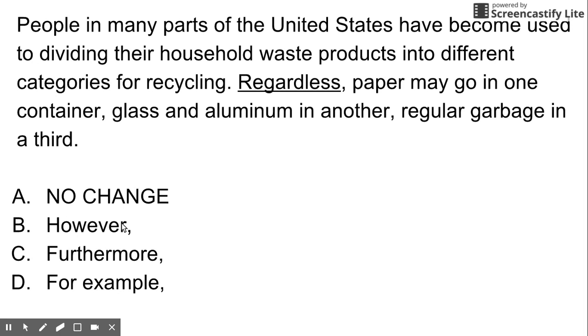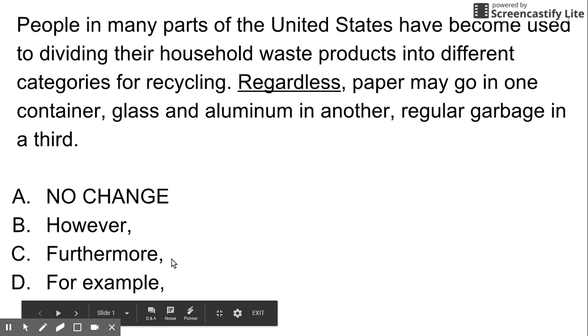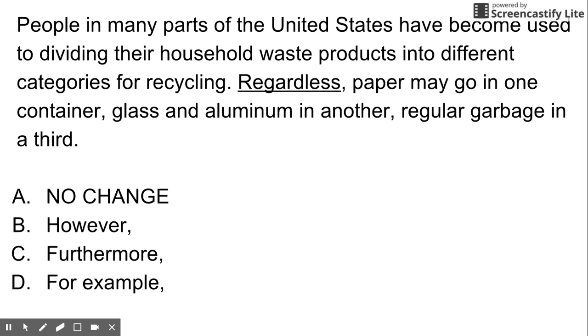If I look at however, it's kind of a but. So if I divide my household waste products into different categories for recycling, and then I say, but paper may go in one container, etc., that doesn't really make sense either, because what I'm doing is giving examples of those categories. Furthermore doesn't quite do it either, because it's not giving me further information about the different categories. I'm literally giving examples of the categories.